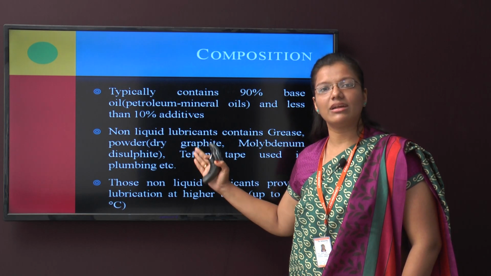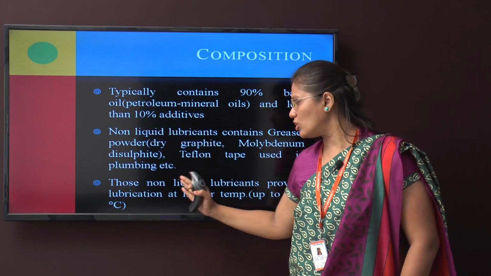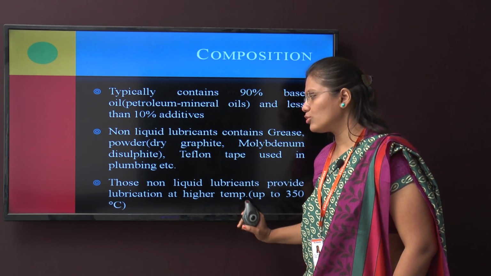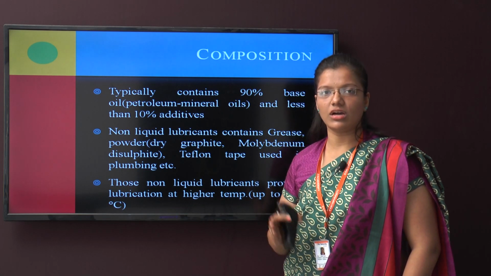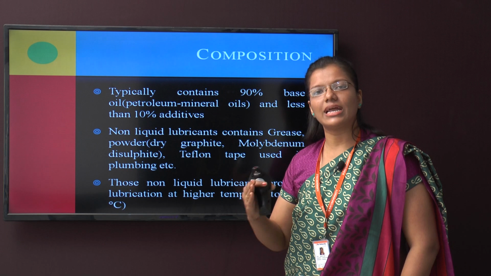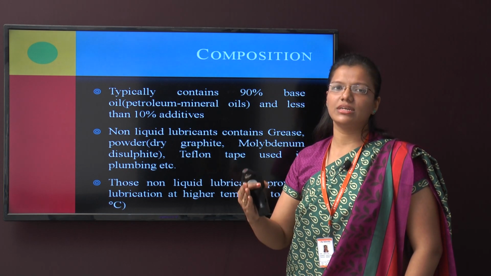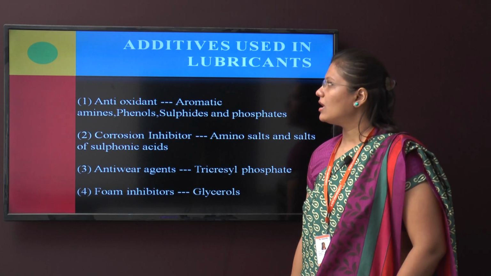They are basically dry graphite, or you can say solid lubricants. Those non-liquid lubricants provide lubrication at higher temperatures up to 350 degrees centigrade. When our application will run at a very high temperature, that is 350 or 360 degrees centigrade, at that time these lubricants are used.